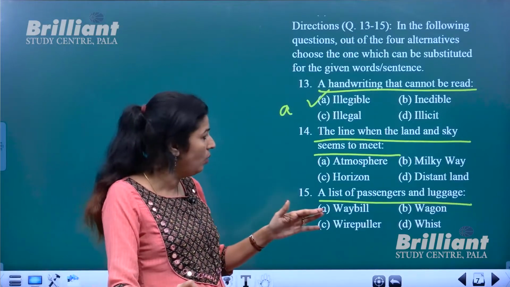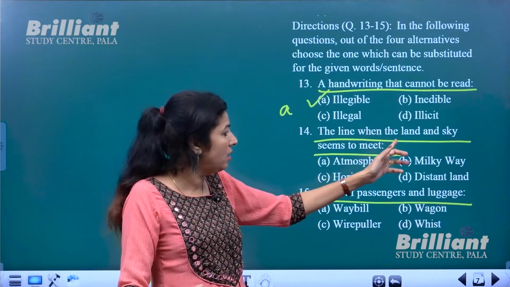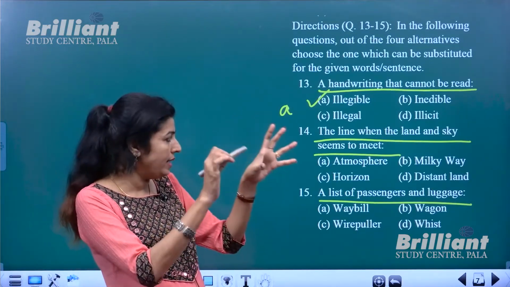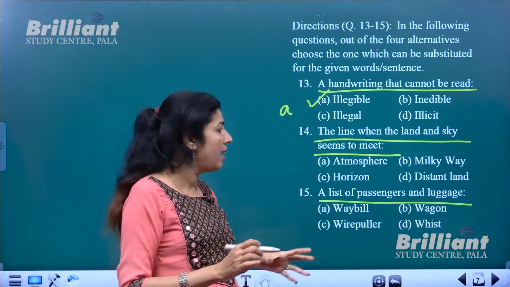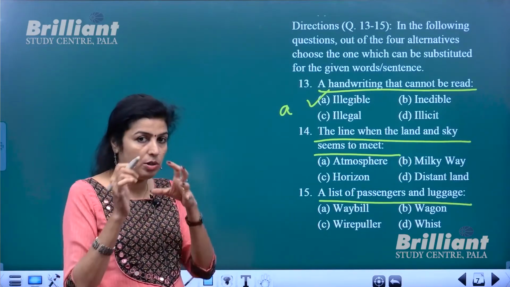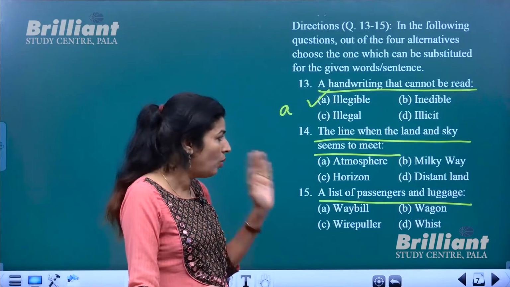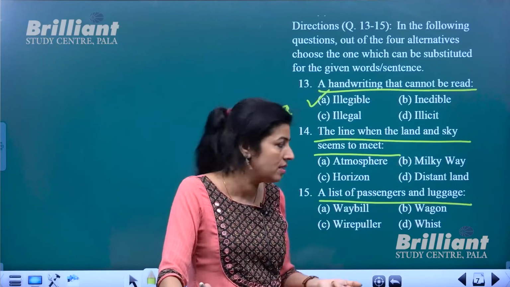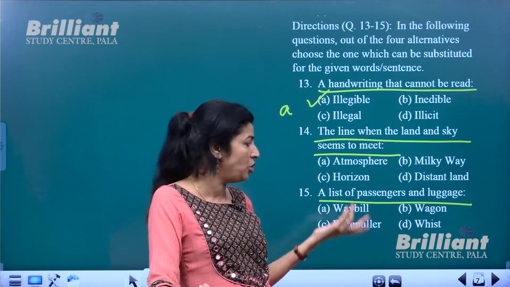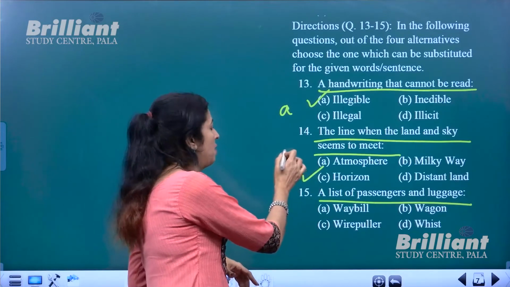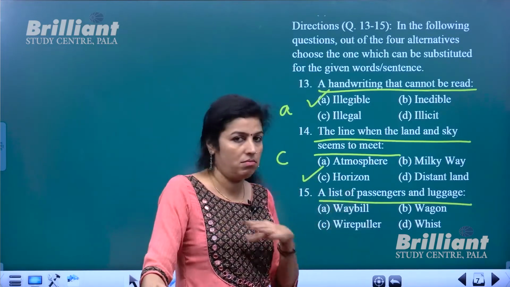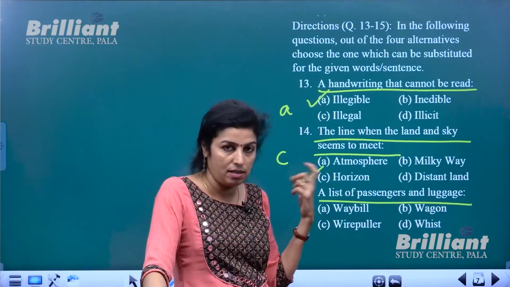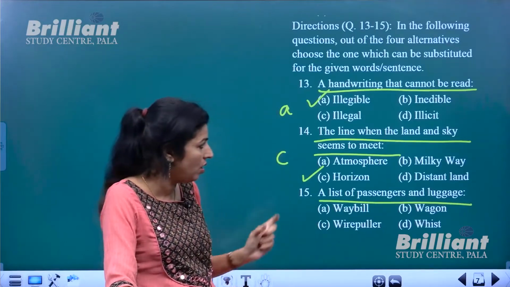Okay, now the line where the land and sky seem to meet, or else the point where the land and sky seem like meeting, or they do not meet but seem like meeting. What do you call that point? Is it atmosphere? You know what atmosphere is? You know what Milky Way is? Okay, distant land is not a word to be chosen, but horizon. So option number C. This I guess all of you know, where we believe land and sky meet, that particular point is called horizon. Okay, that line is called horizon.